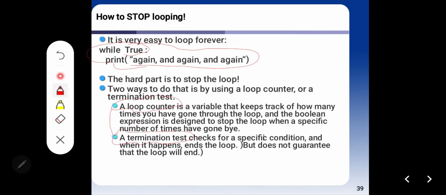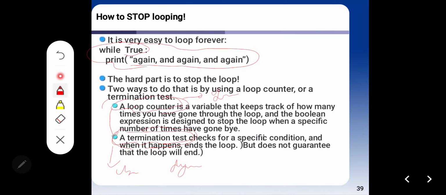For example, if your user types quit in your code, then this repetition will be stopped. A termination test comes from your user and the character is dynamic.